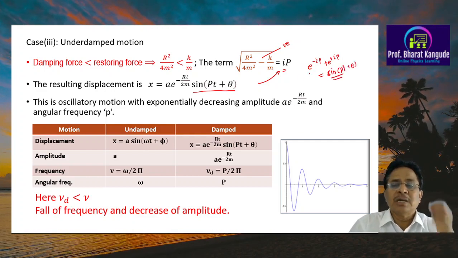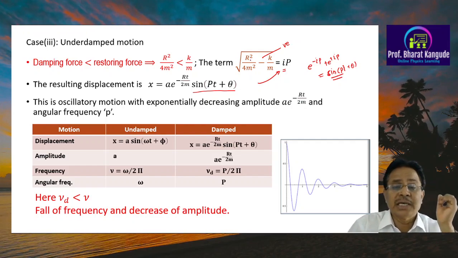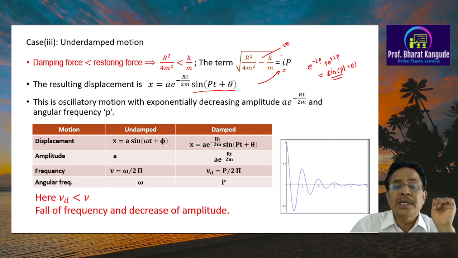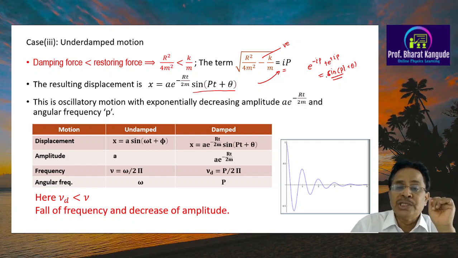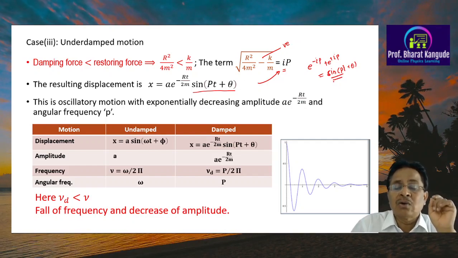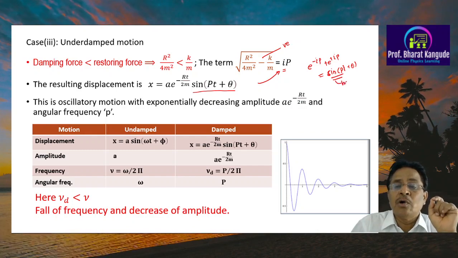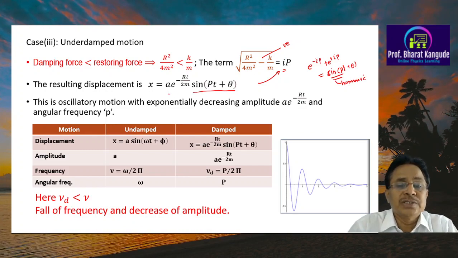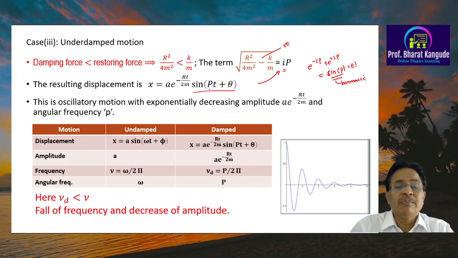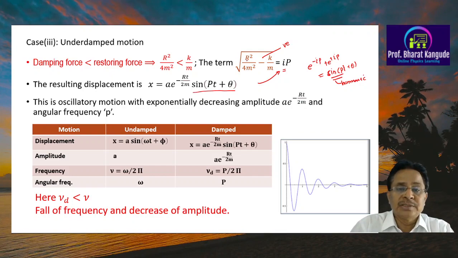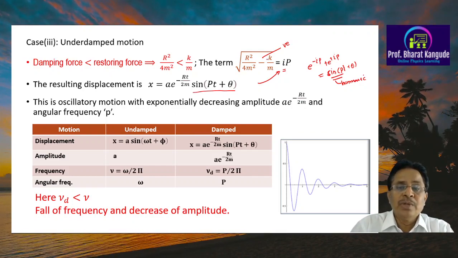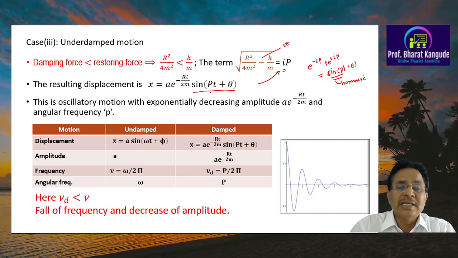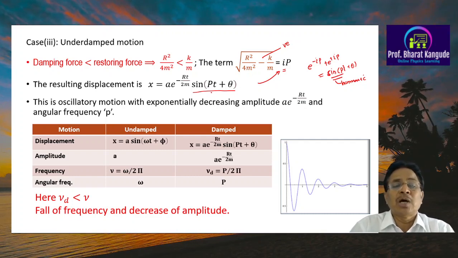So this particular term comes here when we get this case r square upon 4m square is less than k upon m. This becomes negative, this becomes complex, and because of that the solution gives some sine part or cos part, and this is called the harmonic function, and therefore we get an additional part in this solution which is sine of pt plus theta, where p is the square root of k upon m minus r square upon 4m square, and that is called the angular frequency of this damped harmonic motion.